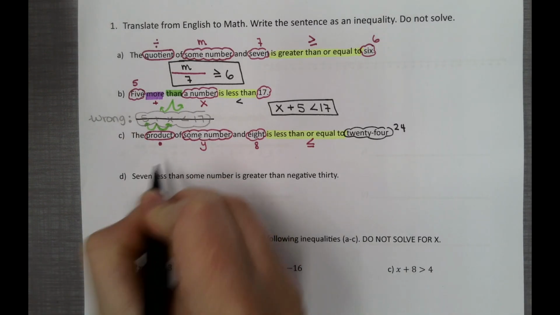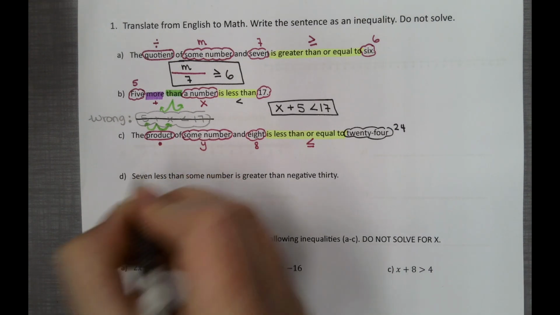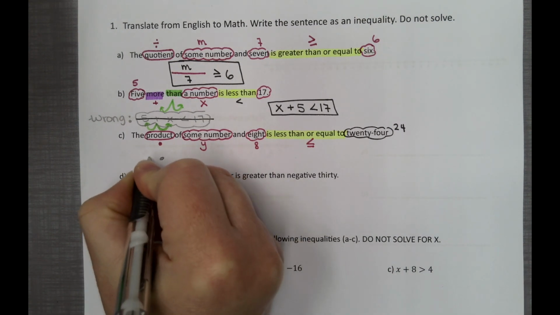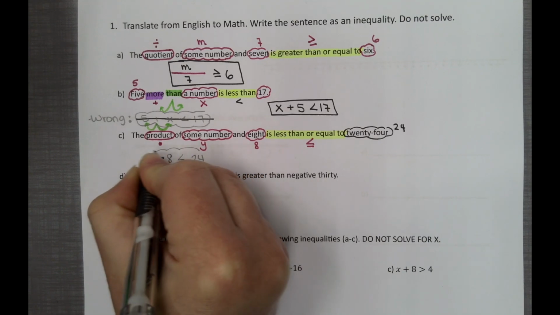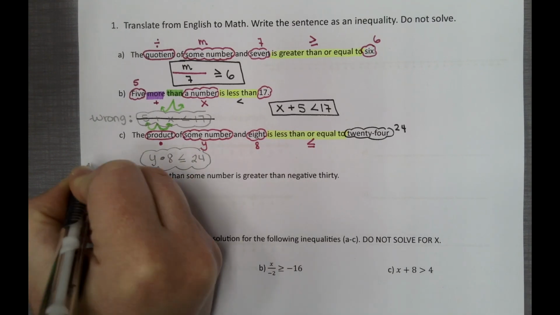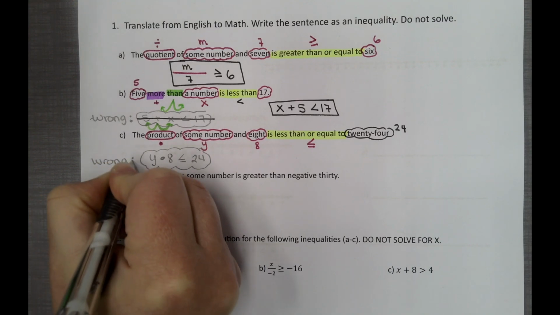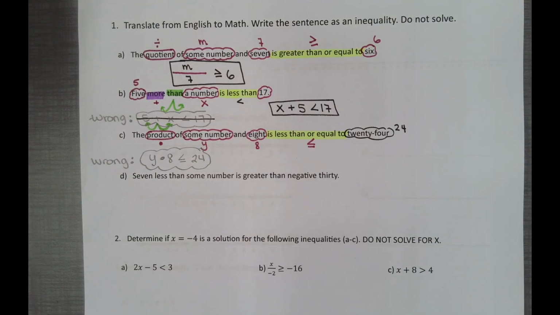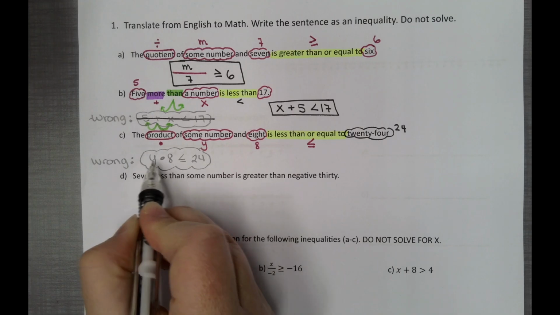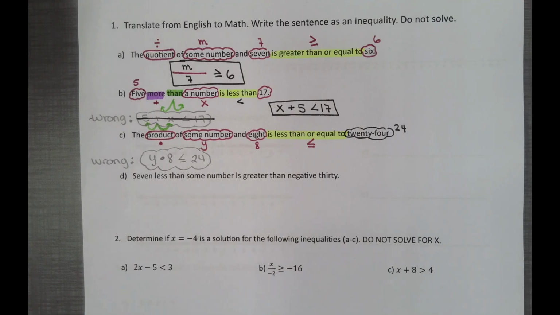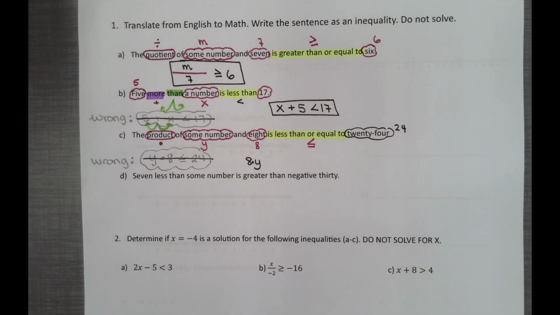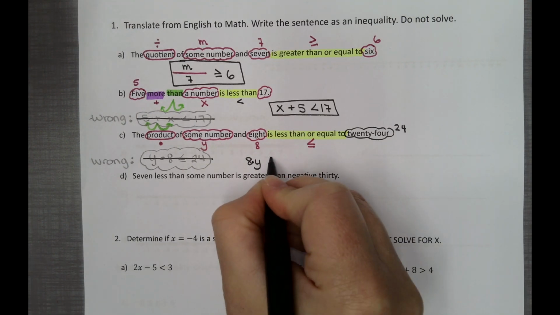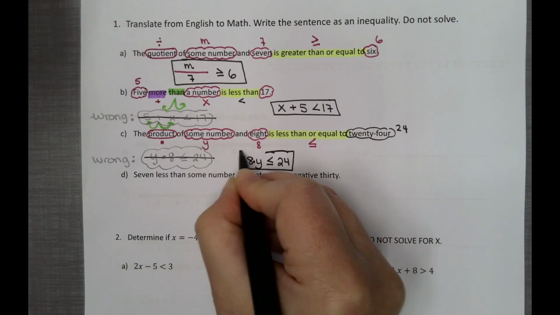The product. Let me go ahead and write this wrong and then I'll fix it for you. The product of some number and 8 is less than or equal to 24. Now this right here is incorrect. You would get a format error. Because whenever we have multiplication, whenever we have times, the number has to be in front of the variable. So this again is wrong. We want to make sure that whenever you have multiplication, you have the number, then the letter to show your times. This is the answer.